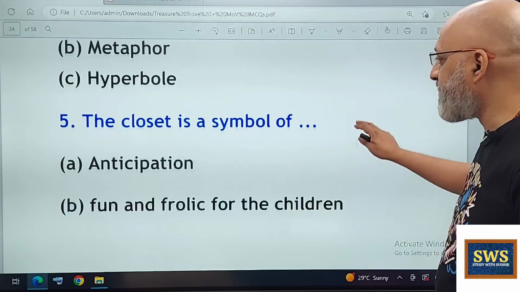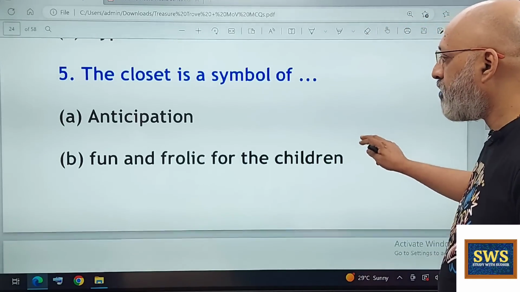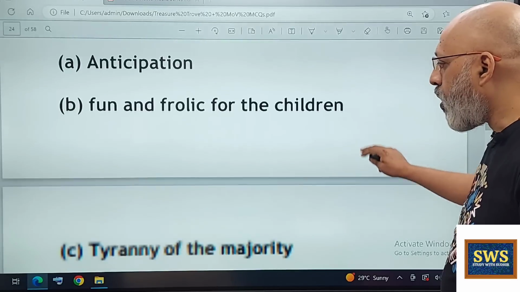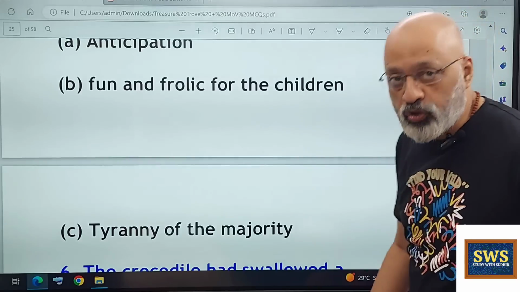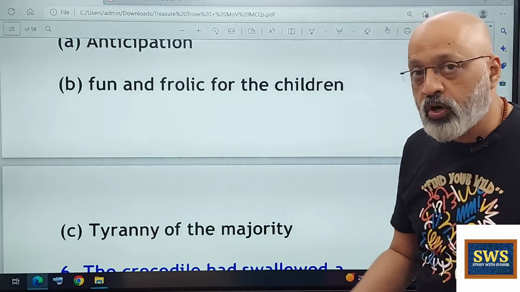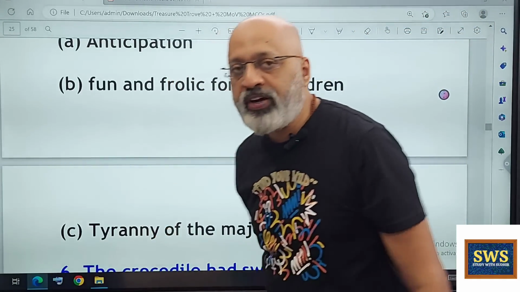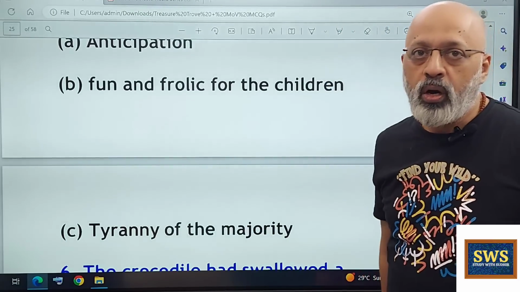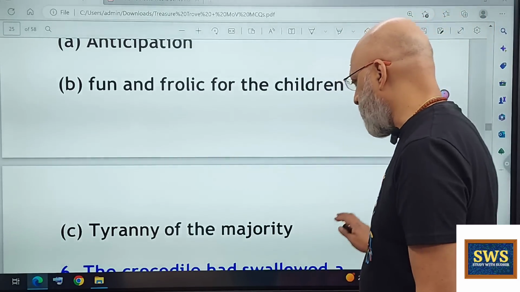The closet is a symbol of anticipation, fun and frolic for the children, or tyranny of the majority. Tyranny of the majority, because all of them, in a mob-like fashion, decide to lock her inside the closet.